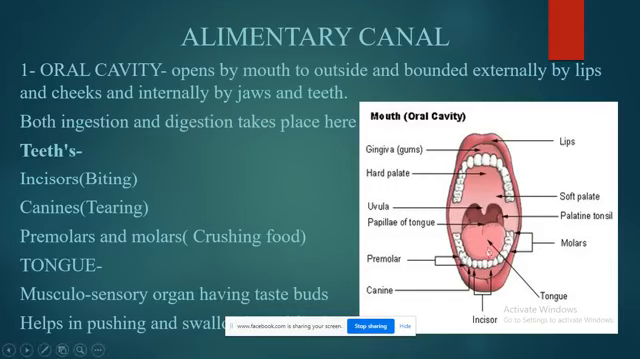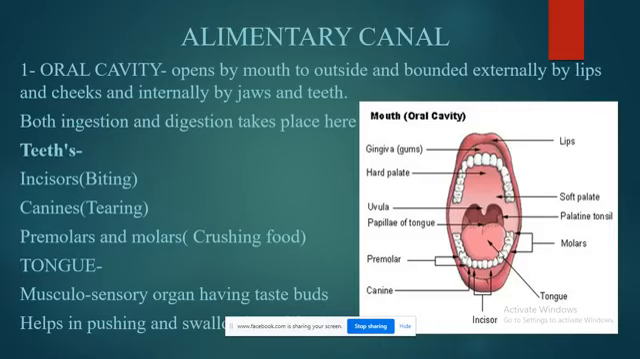Next we have the tongue. It is a muscular sensory organ present on the floor of the oral cavity. Whenever I teach my students, I always tell them to consider the oral cavity as a room where the roof is made up of the palate, the walls are made up of jaws, and the floor is made up of the tongue, which is a muscular sensory organ.